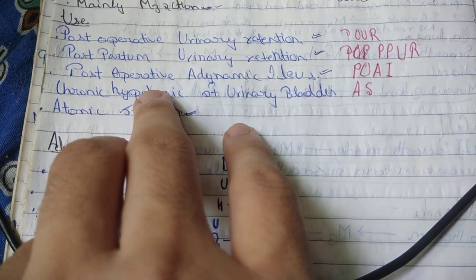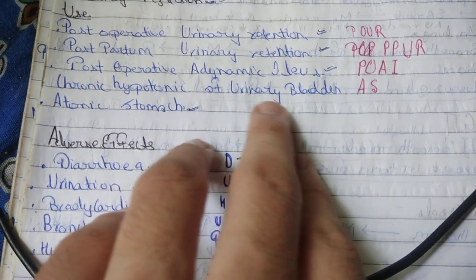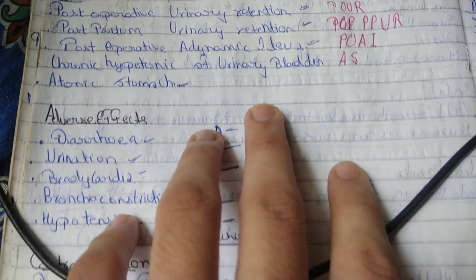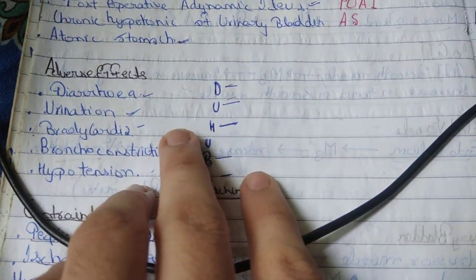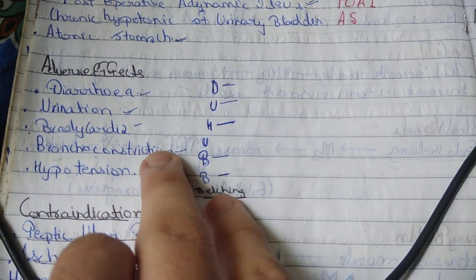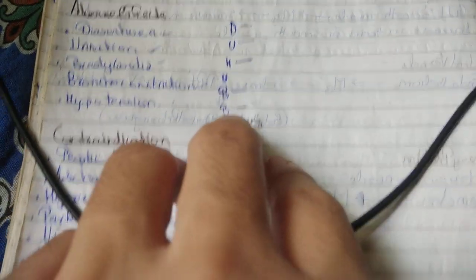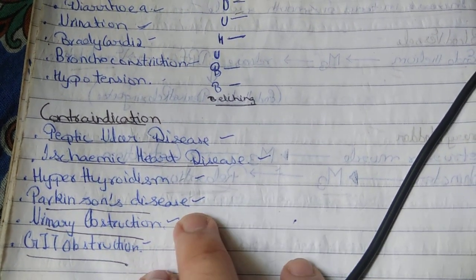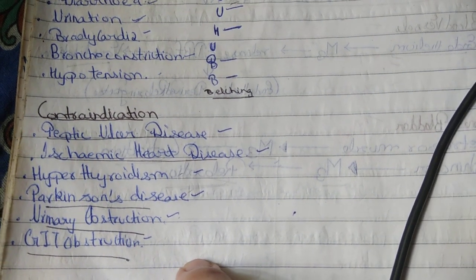It is used in post-operative adynamic ileus. It is used in chronic hypotonia of urinary bladder. It is also used in atonic stomach. Adverse effects are the diarrhea, urination, bradycardia, bronchoconstriction, hypotension. Contraindicated: peptic ulcer disease, ischemic heart disease, hyperthyroidism, Parkinson disease, urinary obstruction as well as GIT obstruction.